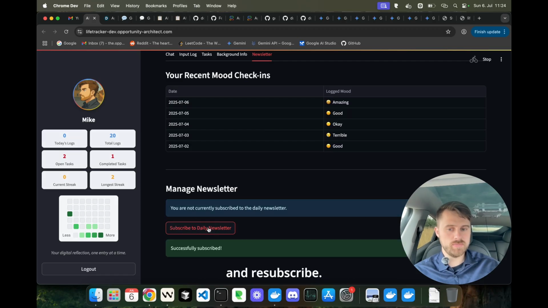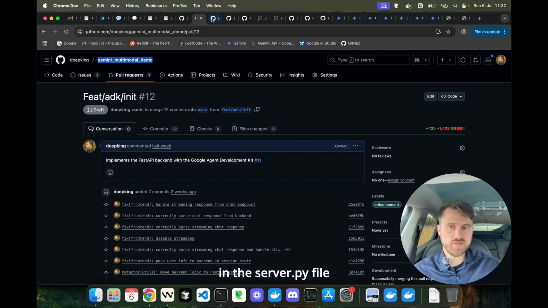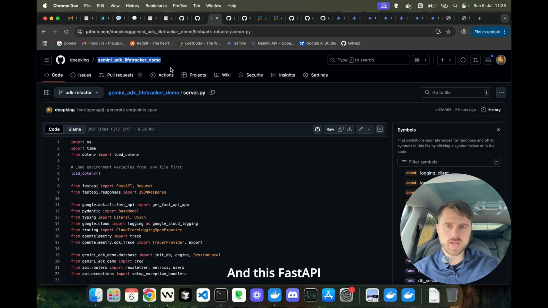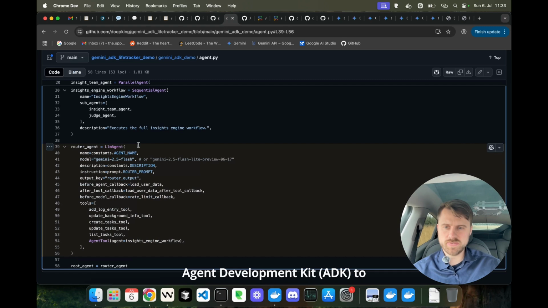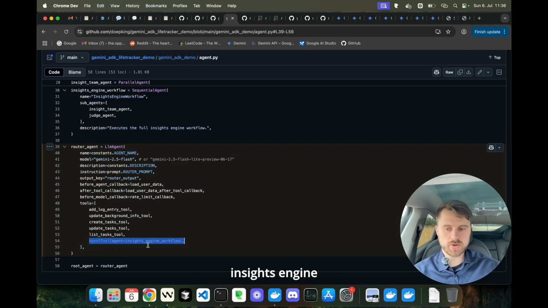and resubscribe. And regarding the code, we refactored our Streamlit application Gemini multimodal demo to use our Google Agent Development Kit FastAPI backend, which we can find in the server.py file in the Gemini ADK live tracker demo repository. And this FastAPI server uses the Agent Development Kit to interact with a router agent, which is an LLM agent that has access to tools like logging entries, updating our background info, or managing tasks. And on top of our simple CRUD tools, we also have an agent tool that triggers our insights engine workflow.